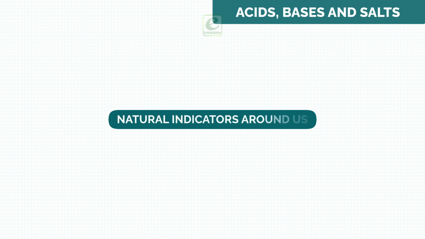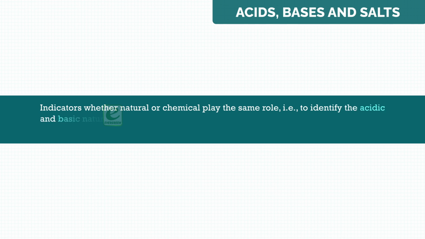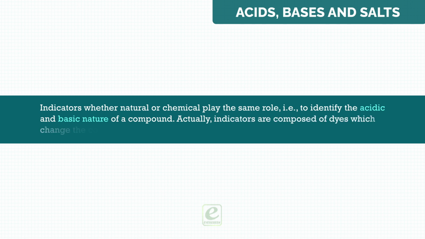Natural indicators around us. Indicators, whether natural or chemical, play the same role. That is, to identify the acidic and basic nature of a compound. Actually, indicators are composed of dyes which change the color in different media, that is, acidic or basic.